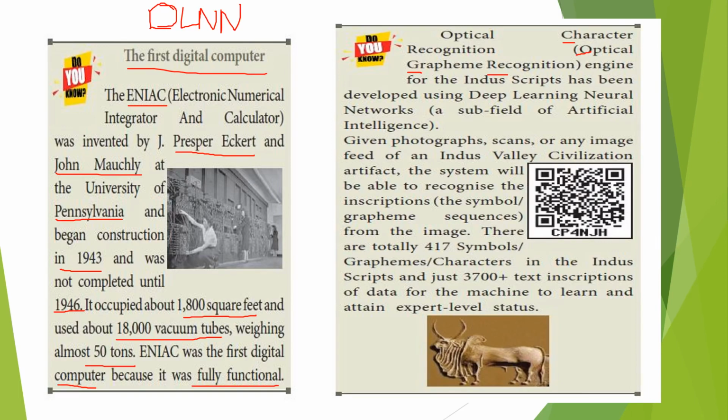In this Grammy sequence, we have 417 symbols in total. How many symbols? 417 symbols, and 3700 plus text inscriptions are there. Every year, symbols may be added in this manner. If they take a photograph or scan of any image about the Indus Valley civilization, it shows which kind of inscription that is, and the data needed about this inscription is given below.